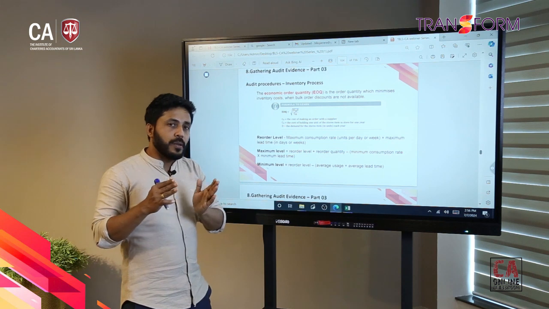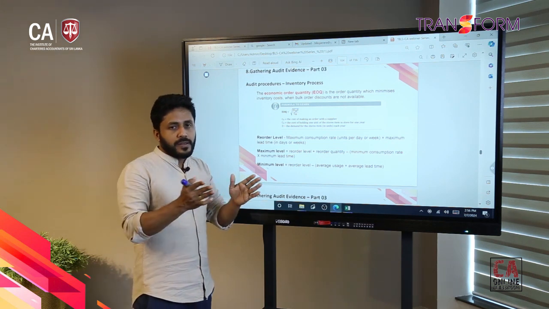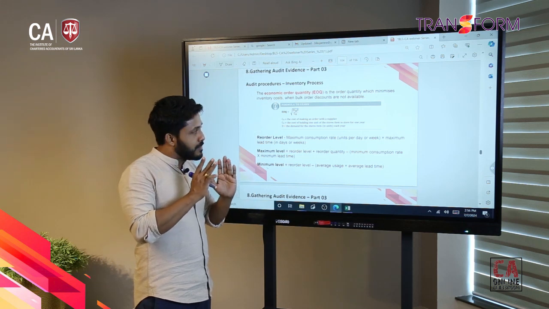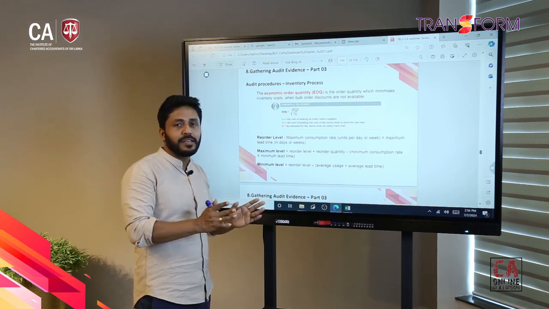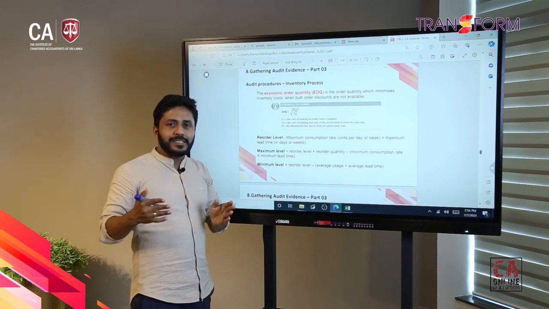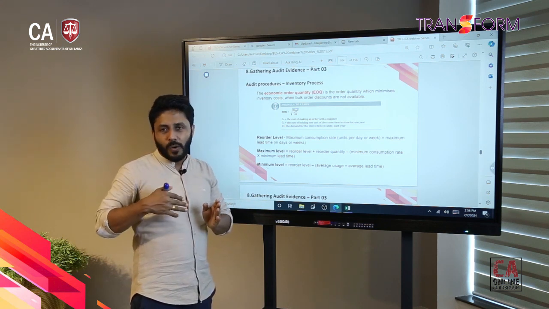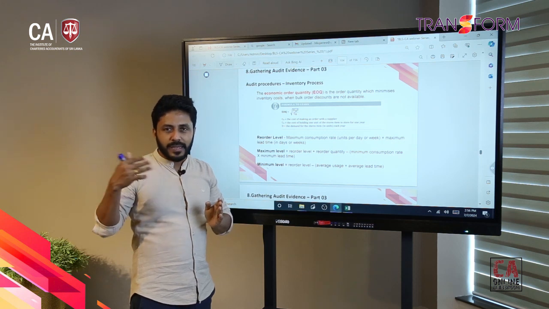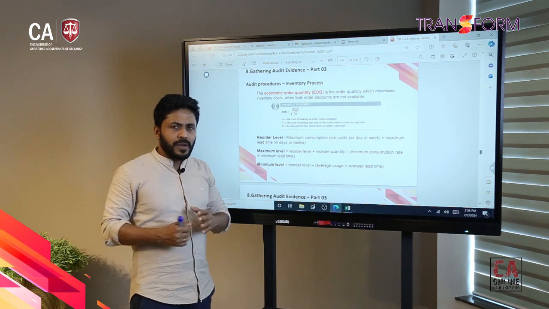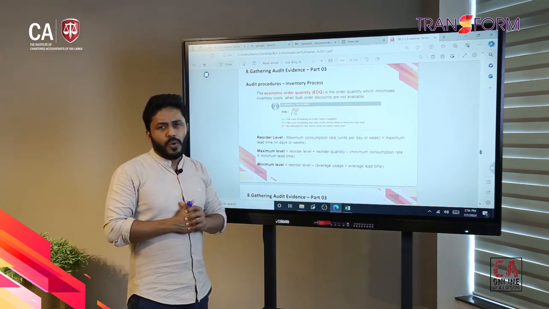If we are ordering more inventory, the company should incur a significant cost to handle the inventory balance. If we are ordering less, we have to incur ordering cost because we have to arrange transportation. So there may be different costs relating to the ordering process.